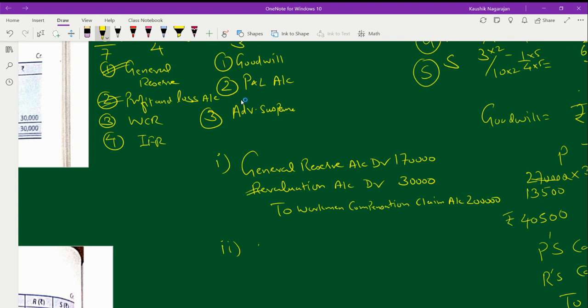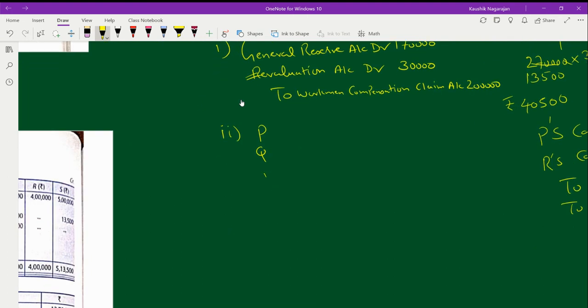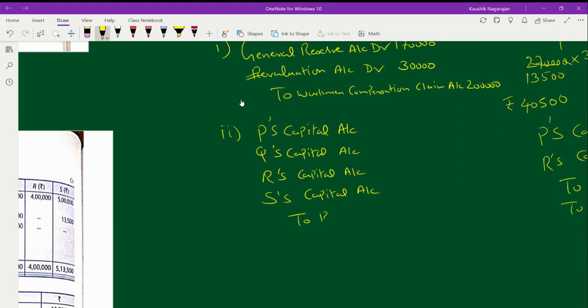Here, if you see, there are four partners, so I should transfer to all the partners P, Q, R and S. So to P's capital account, to Q's capital account, to R's capital account, to S's capital account, to revaluation account. In revaluation, the amount is 30,000.